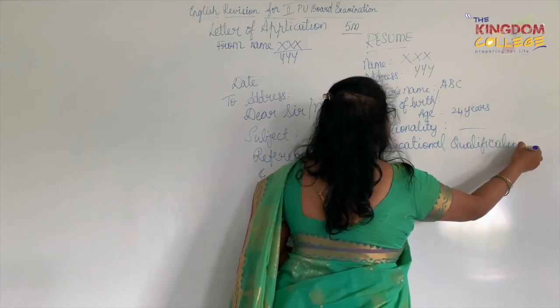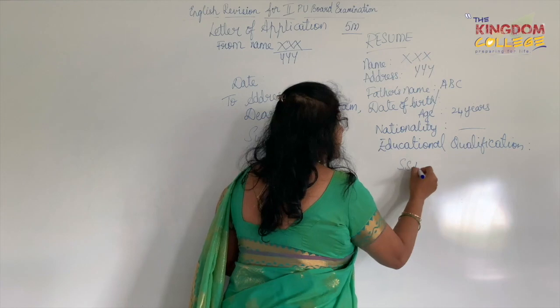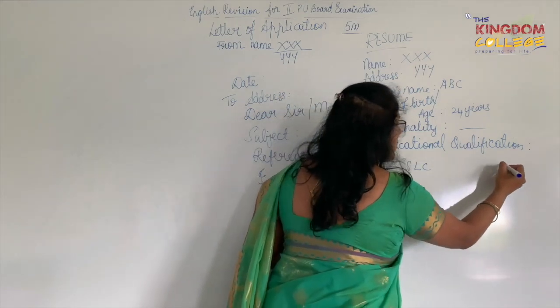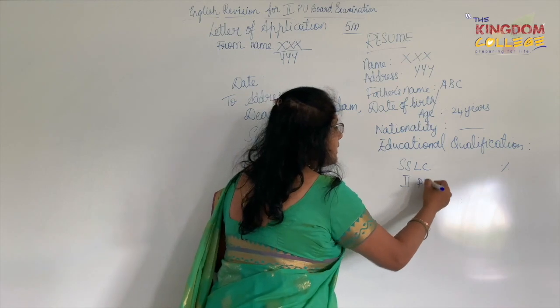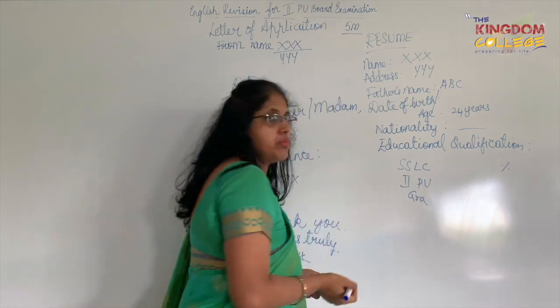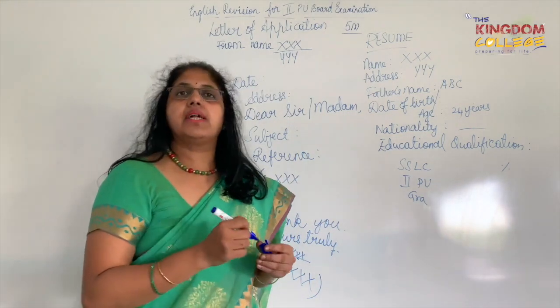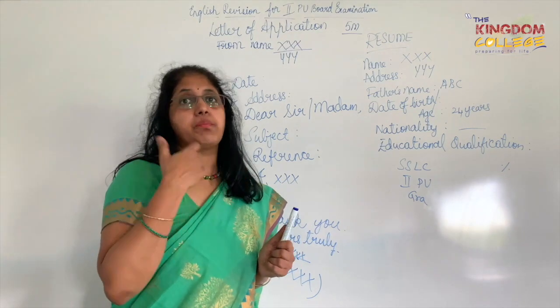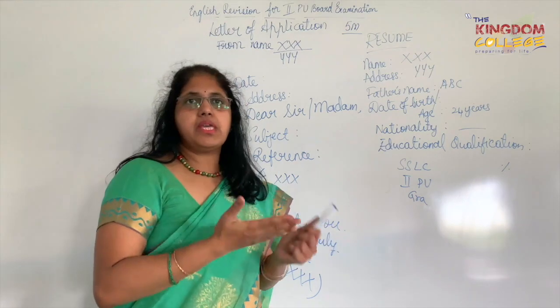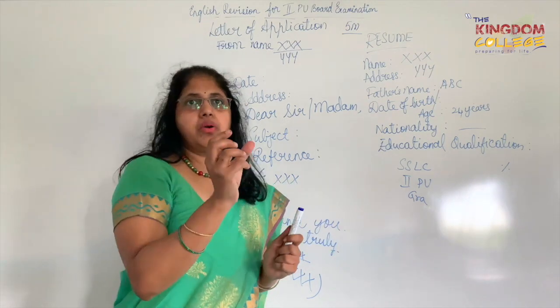So here I start off with my SSLC, and then which year I passed out, what's my percentage scored, and then after that I go to second PU. If it is a graduation, now I don't know what type of graduation it is, whether it is an MSc, MA, or what do we call that, if I don't know. That's for post graduation, BSc, BA, whatever. I don't know exactly what that is.